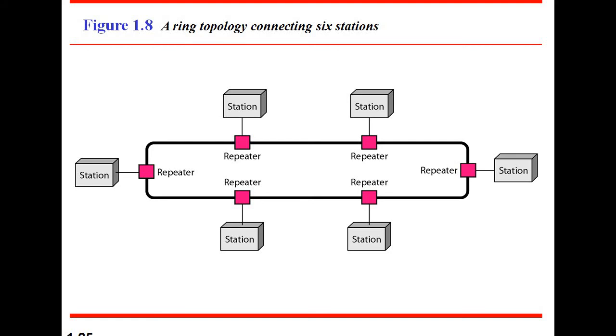Another disadvantage is what? Adding new devices will slow down the entire network, because whenever we are installing the communication line, we have a certain number of stations, here 6. If the number of stations increases, then obviously the data rate or data flow will automatically slow down. So this is all about ring topology. Let me go for the notes.